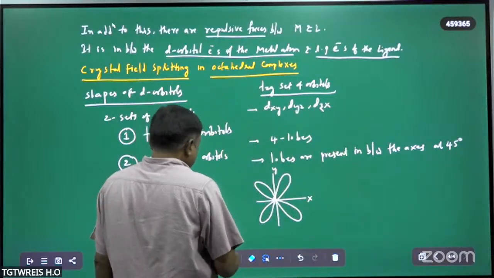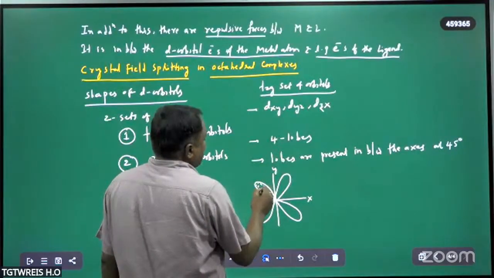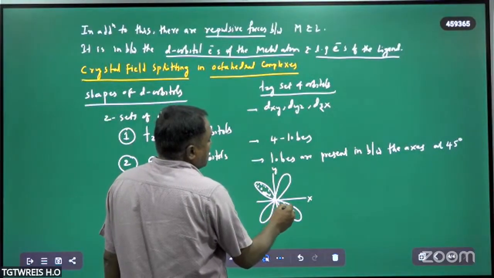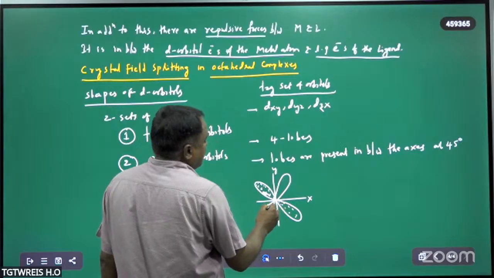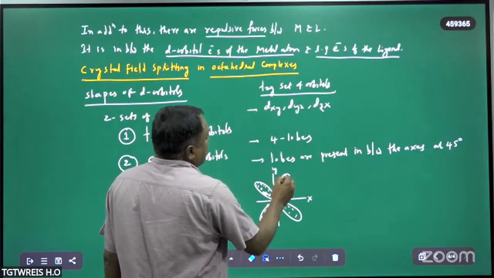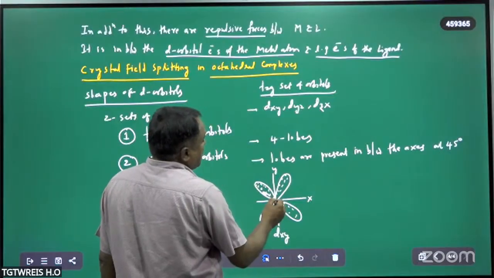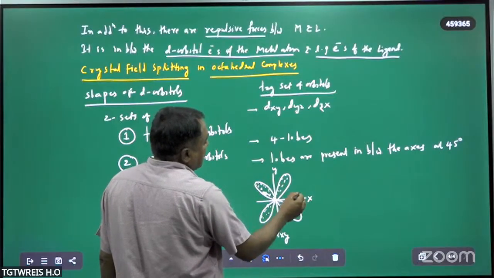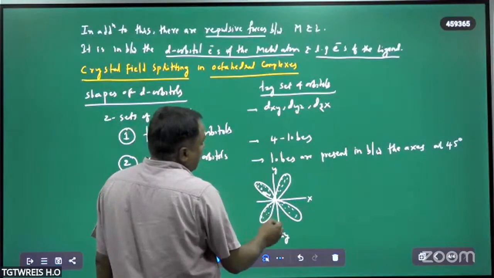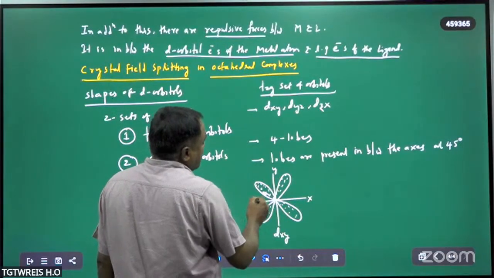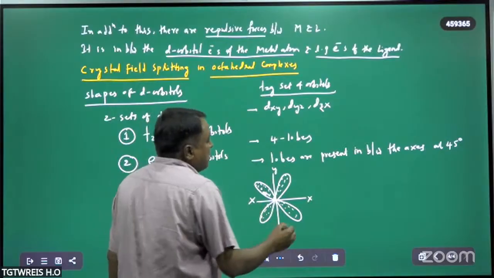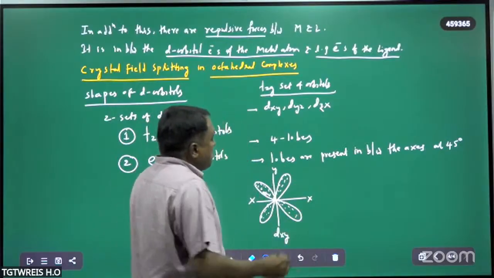This is the electron density, and this is also electron density, and this is the dxy orbital. So the lobes are present in between the x and y.